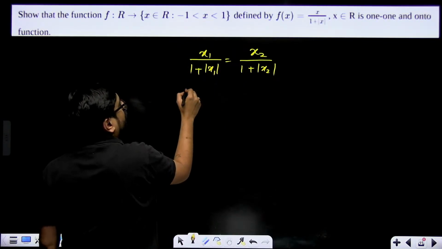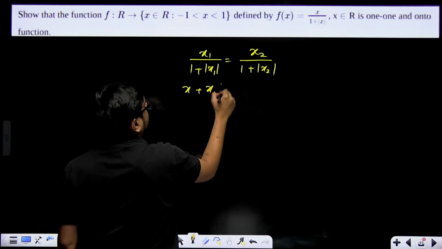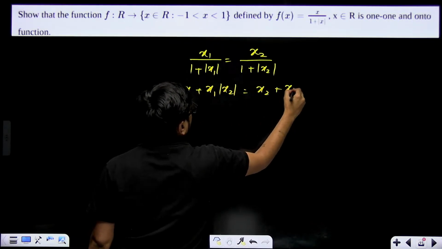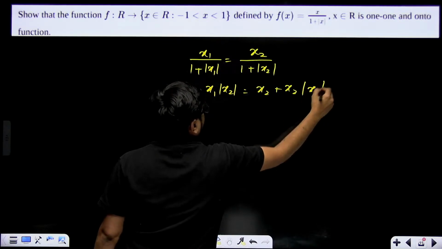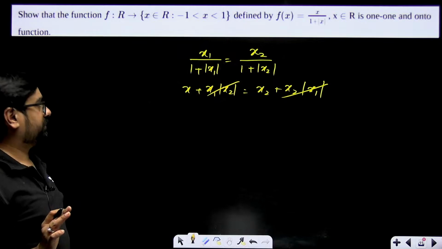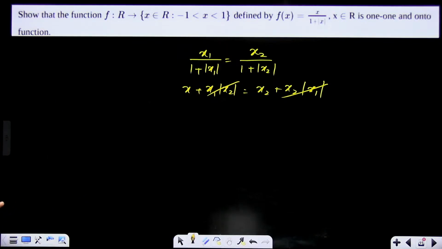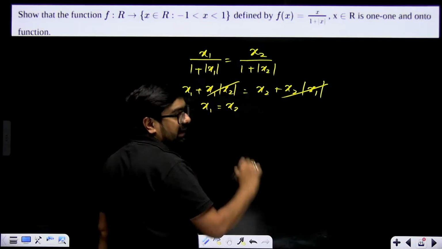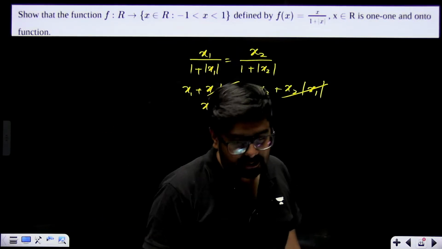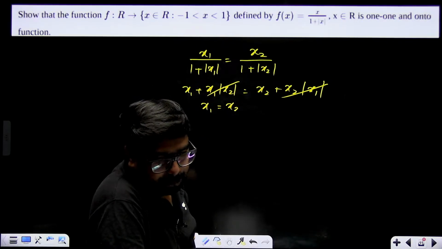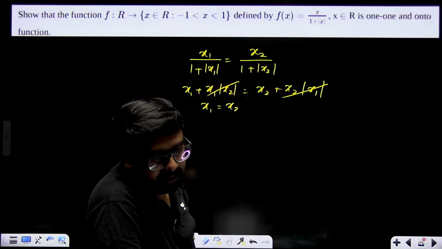Cross multiply and show x1 plus x1 mod x2 equal to x2 plus x2 mod x1. These will get cancelled. x2 mod x1 will get cancelled with x1 mod x2. Correct? So that means x1 is equal to x2. Hence this is definitely a 1-1 function.